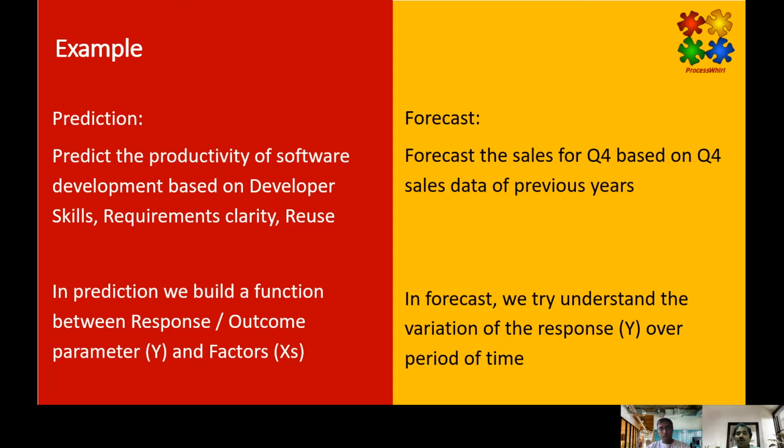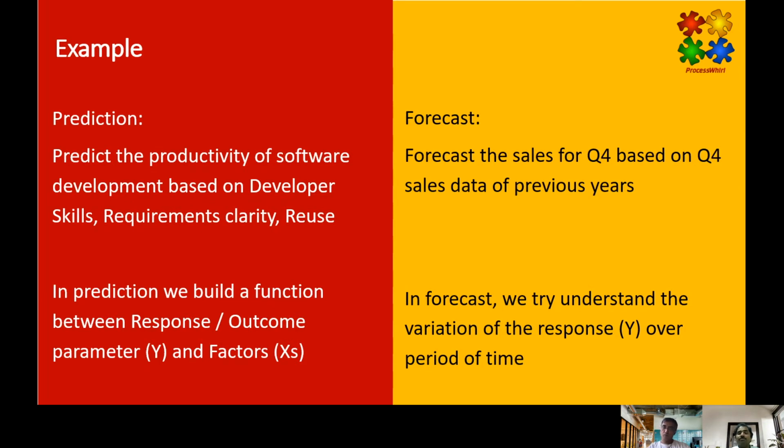Whereas if I want to talk about a similar thing for sales from a prediction perspective, then I might need to take something like a salesperson's skill level, or what kind of clarity we have about the customer requirements, what kind of geography we are targeting. Based on those things also we can predict sales. But there we are only considering known parameters or known factors, two or three factors. Whereas when it comes to forecast, it can cover the entire environmental factors which can happen.